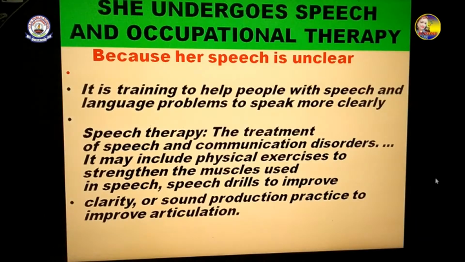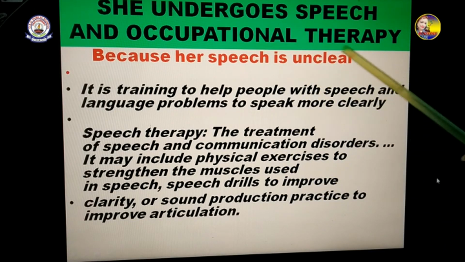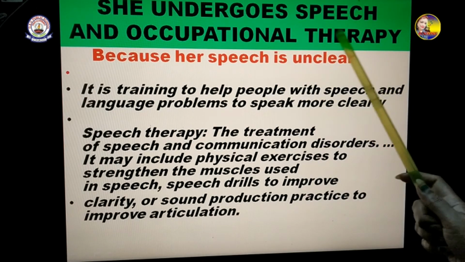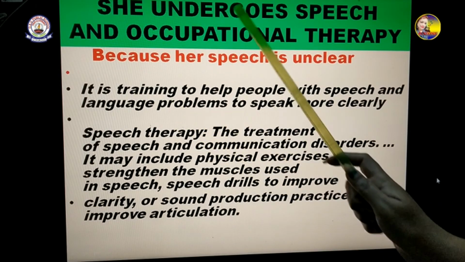Follow, children? She undergoes speech therapy and occupational therapy. You see, in the lesson you will not know what is speech therapy and occupational therapy, but why she has to undergo this treatment is because her speech is unclear. She is unable to speak correctly, properly, like how we are talking. Some or the other problem she is having with her speech. She gets stuck and her speech is not clear. So it is speech therapy.